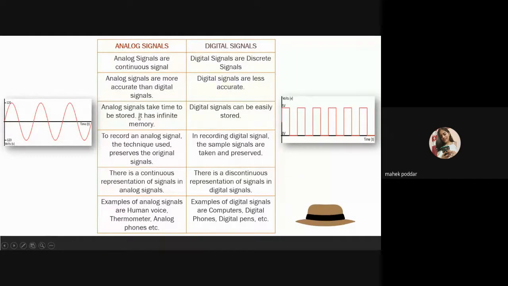Analog signals take time to be stored in a finite memory. On the other hand, digital signals can easily be stored. Analog signal uses a continuous range of values for representing information. Looking at the graph, we can understand it has values continuously for all intervals of time. And on the other hand, digital signals use discrete values, like 0 and 1, to represent all the information. Analog signals have a lower bandwidth and digital signals have a higher bandwidth.